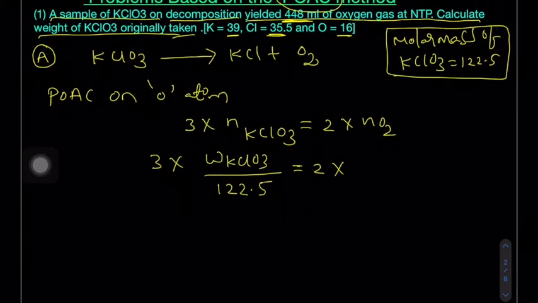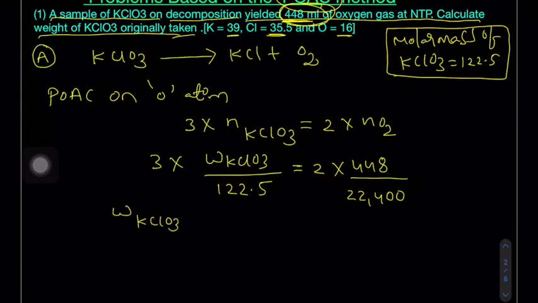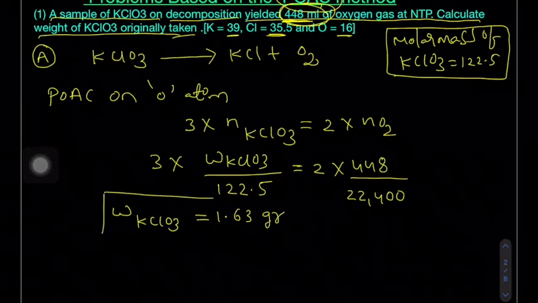Oxygen weight is not given, volume is given, so the given volume 448 milliliter divided by the STP volume 22,400 milliliters. Are you getting my point? Now from these two we can calculate the weight of the potassium chlorate, which will be equal to 1.63 grams. So this is the final answer.